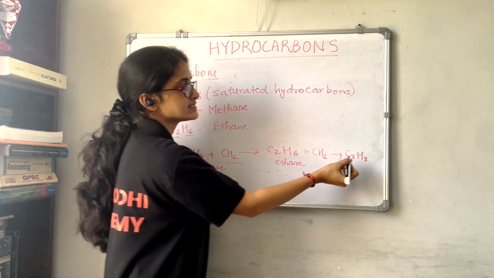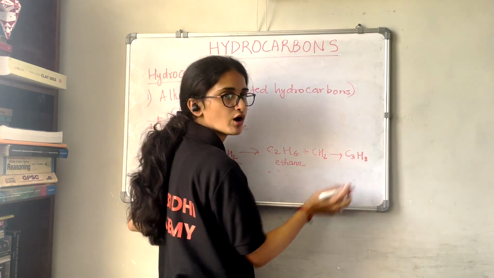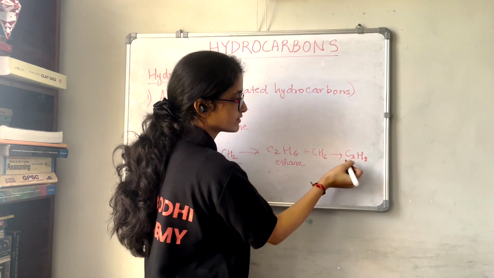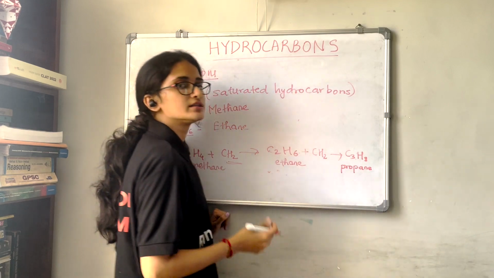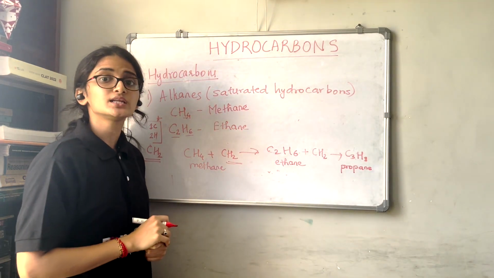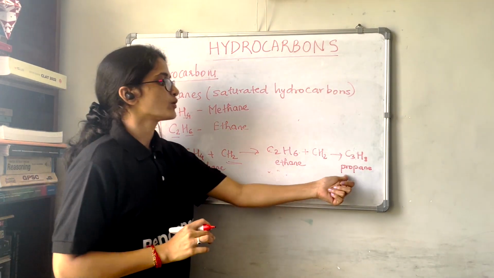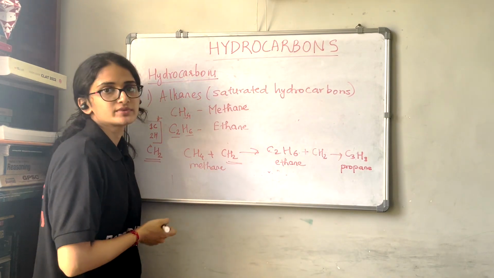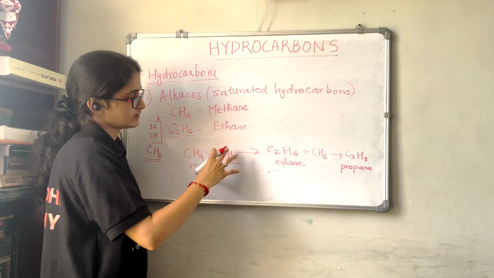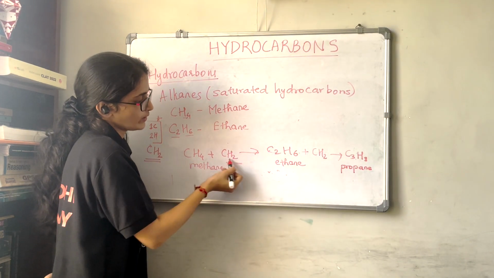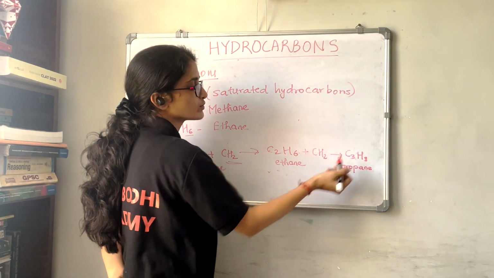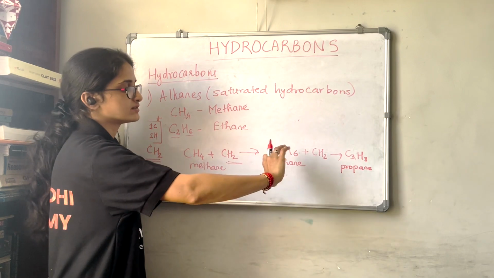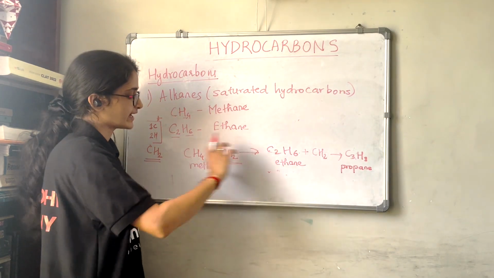That means this is the formula of which compound? This is the formula for propane, the hydrocarbon having 3 carbons. Now what we observe from this method is that when you add CH2 to methane, you get ethane. When you add CH2 to ethane, you get propane. So these are the formulas which we are getting here.